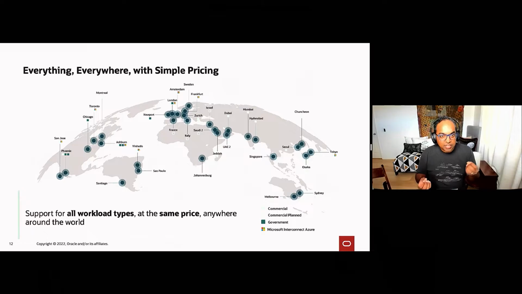Is that going to adjust? Is it going to change? No, it's consistent, it's straightforward, it's the same price for a core no matter where you are. And this ultimately is flexible compute: the ability to match the resources to your workload at a consistent, simple price, rather than having to spend your effort trying to figure out how to match your workloads to compute resources.